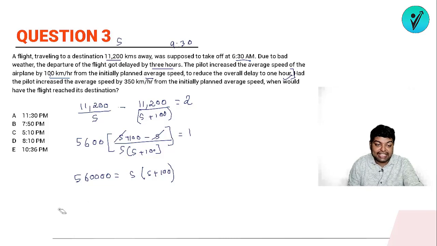And if you are not able to see it, it's a matter of concern. We need to practice to such an extent that we start seeing this in the exam also. So we can say that the normal speed of the flight is 700 km per hour.